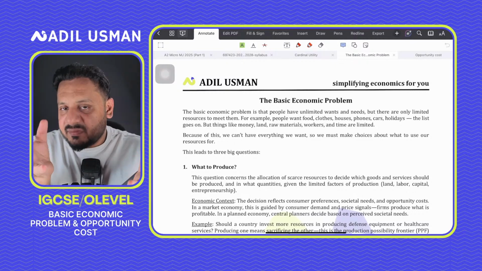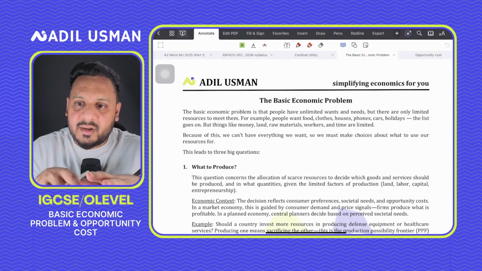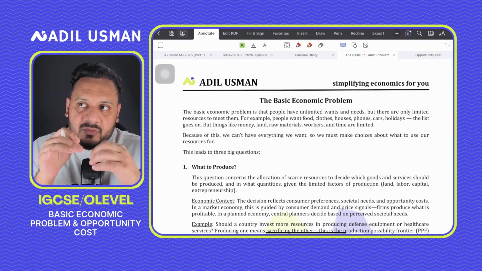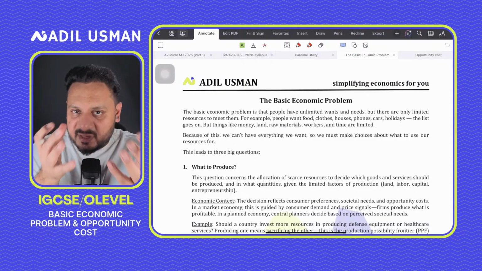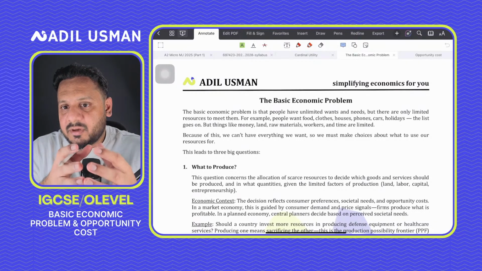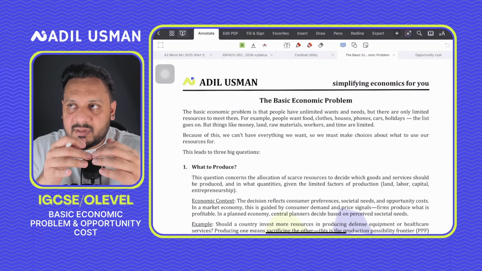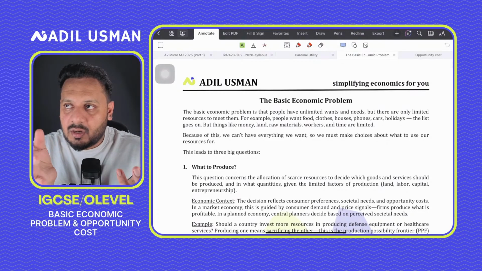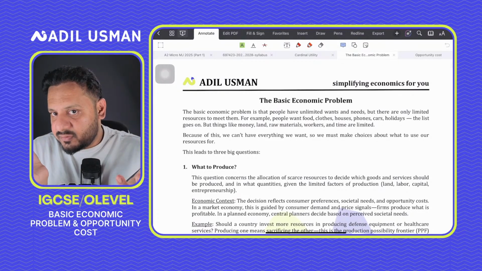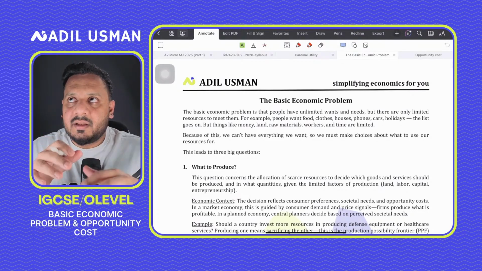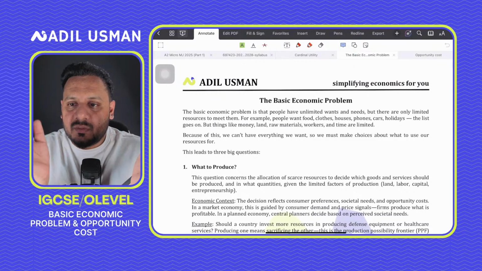Now, this is the basic definition of economics, and if you go deep into this definition, when we're saying societies are using resources, these resources are scarce, right? And because these resources are scarce, economists need to find the best possible use of these resources, right? And then when I say how they are distributed among different people, we'll come to that point as well.